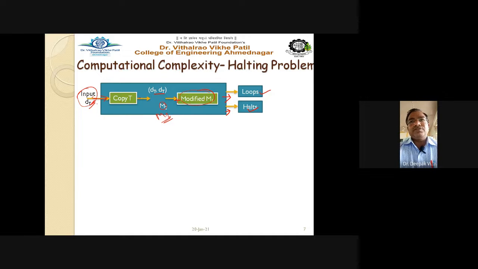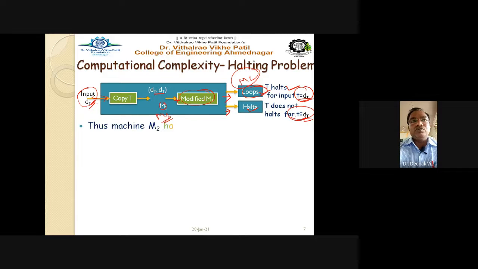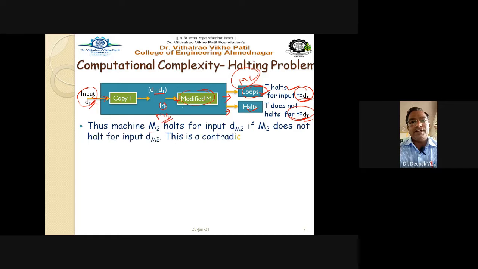Okay. So see here. T halts for input T equal to dt, and T does not halt for T equal to dt. So for loop, it means M2 enters into the looping state, or loops forever. That is for input T equal to dt, and it does not halt for T equal to dt. So thus machine M2 halts. We can write here: Turing machine M2 halts for input dm2 if M2 does not halt for input dm2.